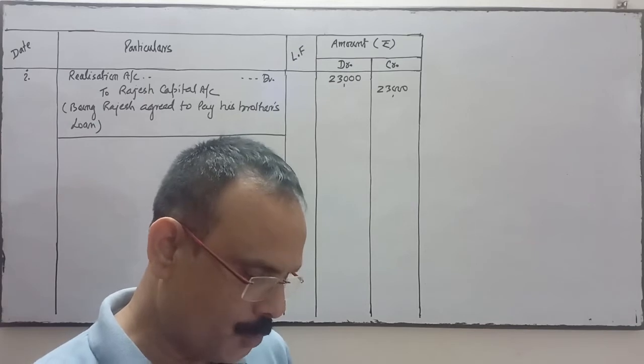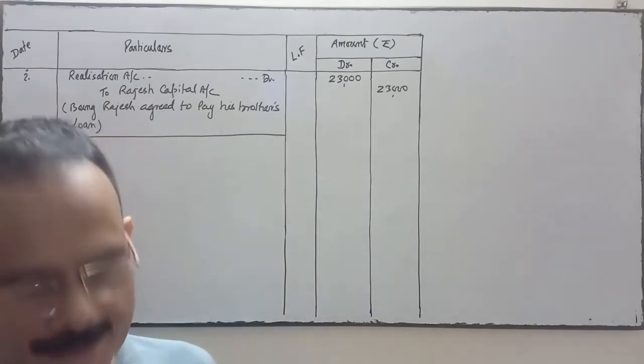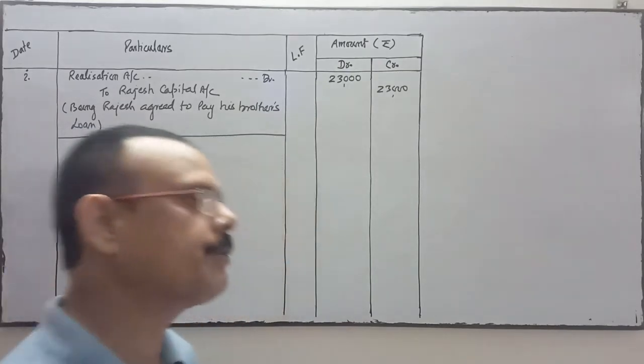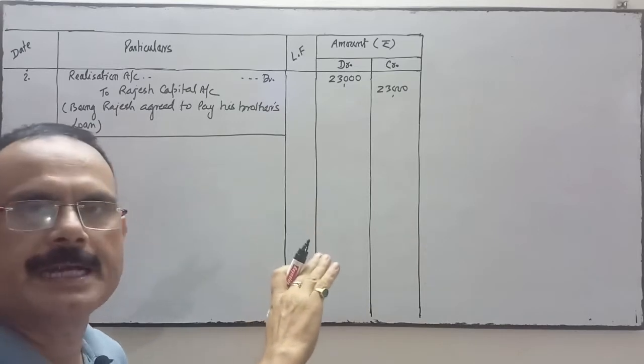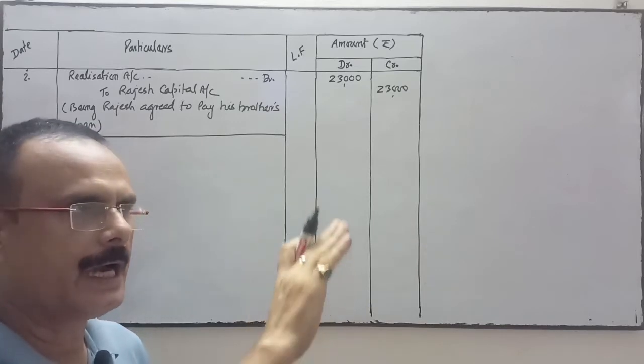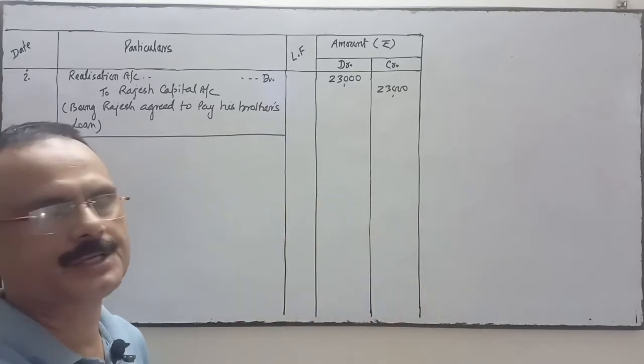Next, Rajiv took over all the investments at rupees 45. Book value is 56. So Rajiv is ready to take over all the investments. Investment we write on the debit side of the realization account. And when we sell the investment, we write it on the credit side of the realization account.